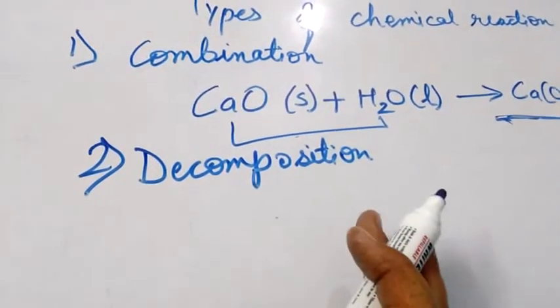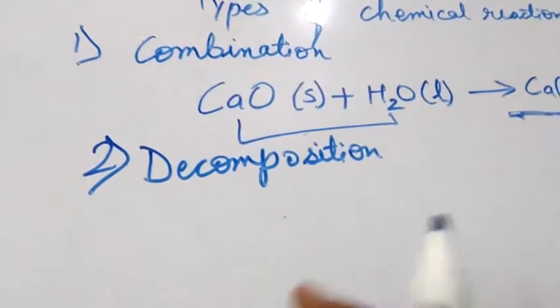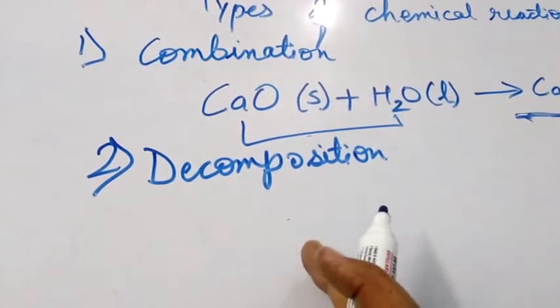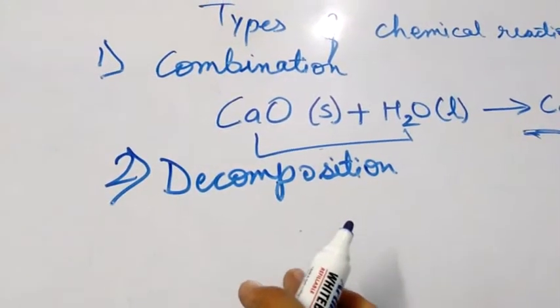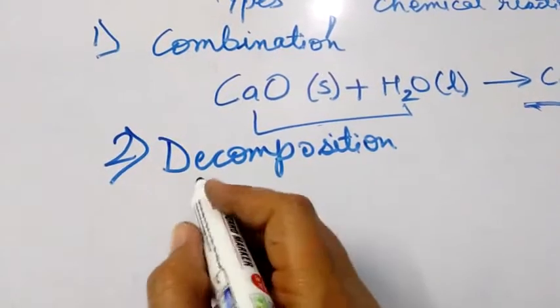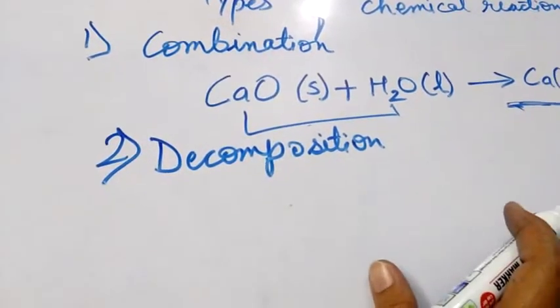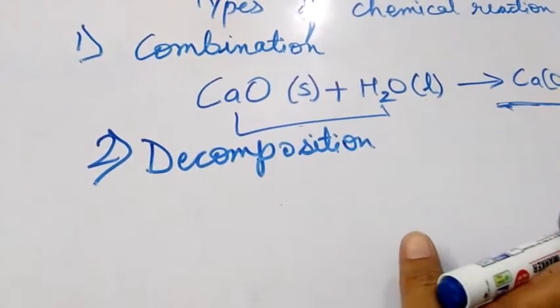That is called decomposition reaction. Decomposition reactions are further divided into three parts. First is thermal decomposition, in which heat energy is given to break the reactant to give the product.